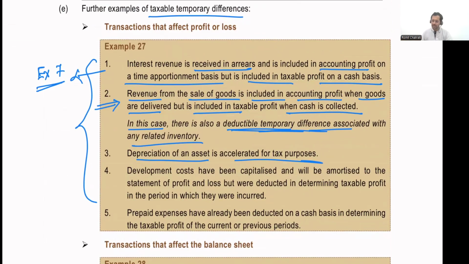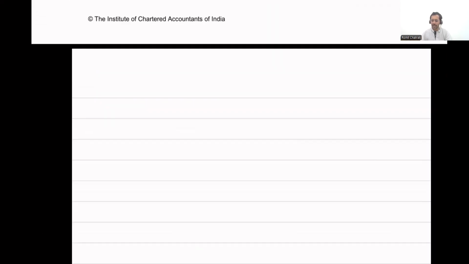The fourth point is development costs have been capitalized and will be amortized to the statement of profit and loss, but are already deducted in determining the taxable profit in the period in which they were incurred. All right, so let us take another example. Let us say I incurred a development cost of 50,000. I incurred, let's say, a development cost of rupees 50,000.